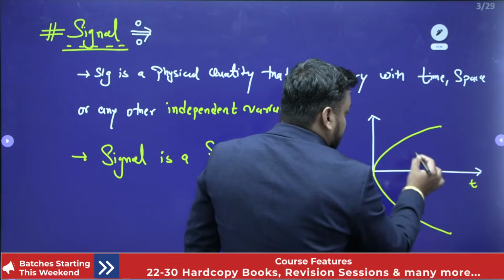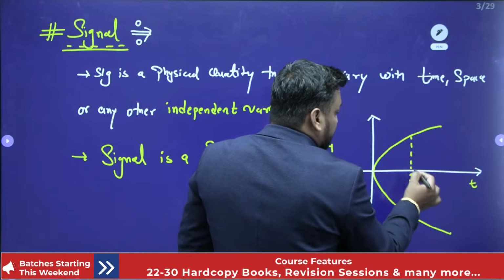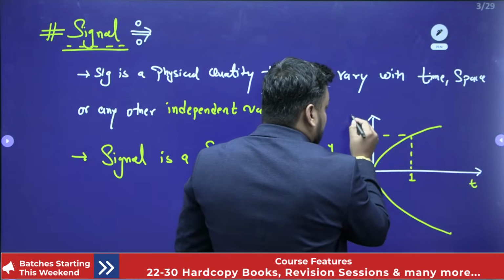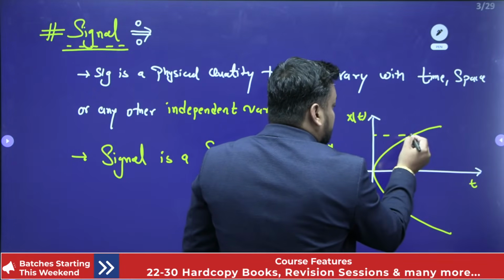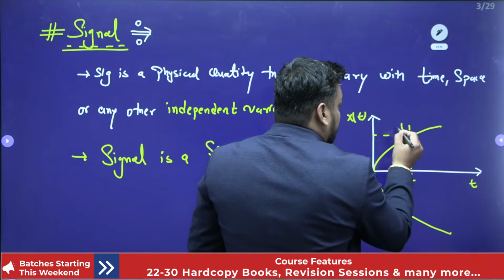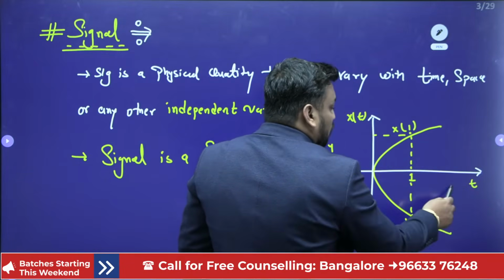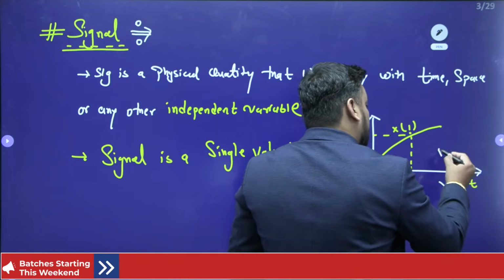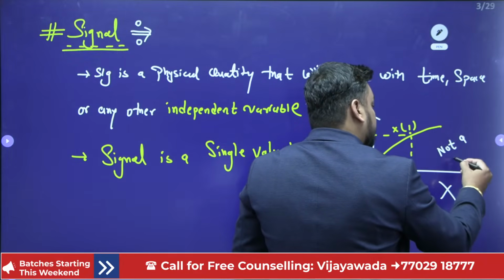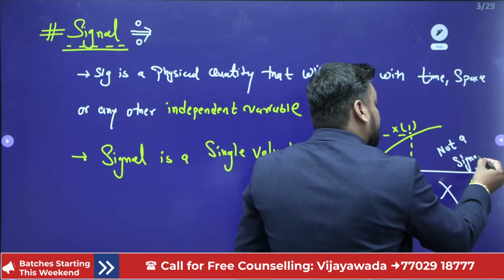let us assume that it is the time axis. So at time t equal to 1, if the signal is x of t, then this is representing x1 and this is also representing x1 value. But it is not true for signals. So it is not a signal. To make a signal,